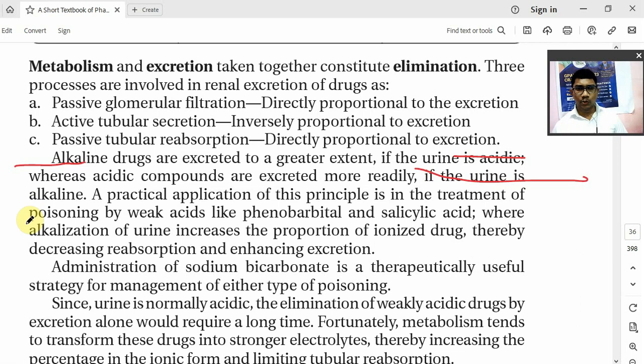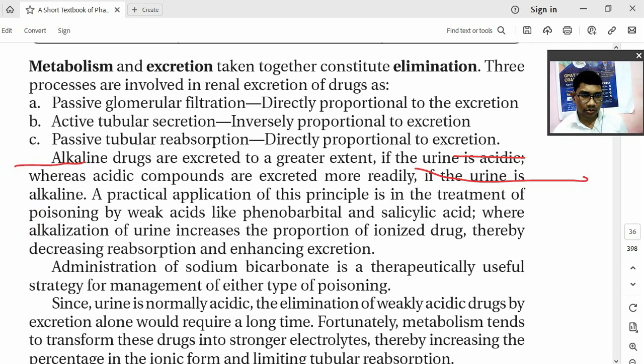If the urine is alkaline and the drug is acidic, then the acidic drug will be ionized, and the acidic drug will also be removed. So that's why in case of poisoning of basic drugs, you have to acidify the urine to increase the elimination of that drug. If you have overdose or poisoning of an acidic drug, you have to alkalize the urine so that there will be more excretion of that drug.